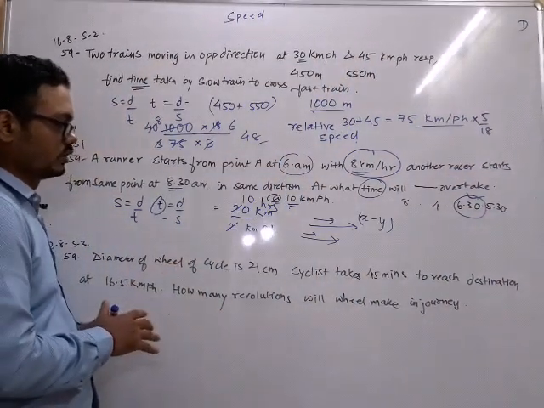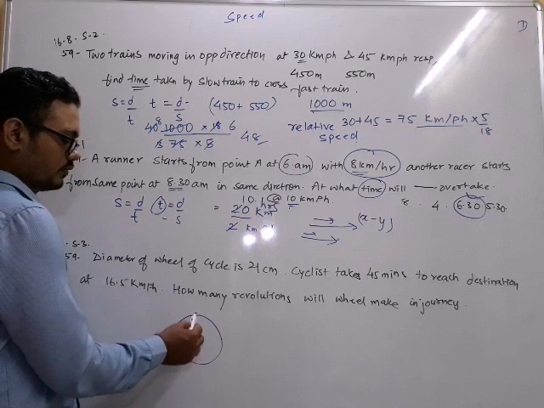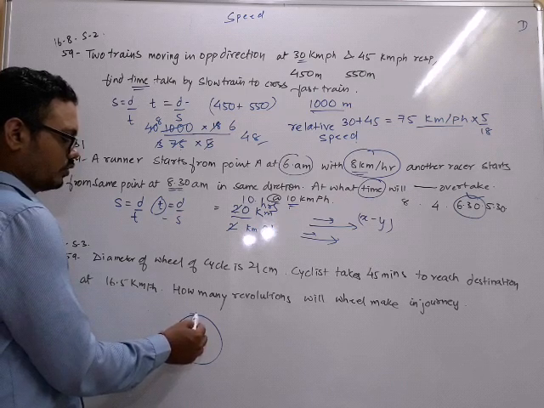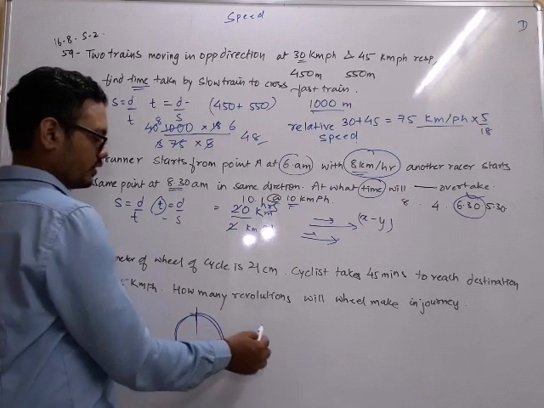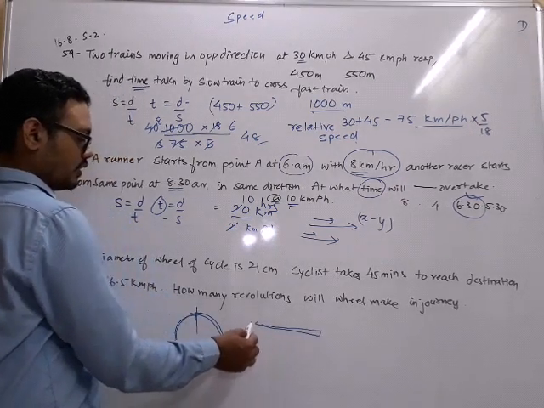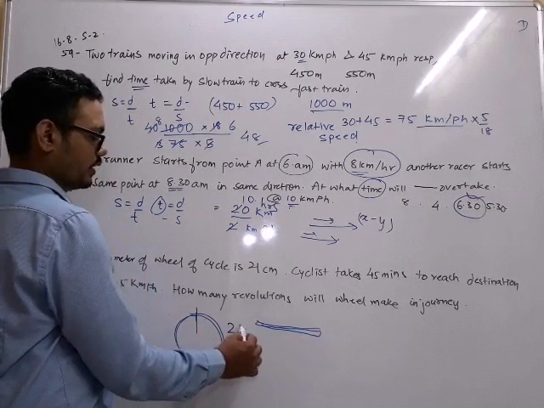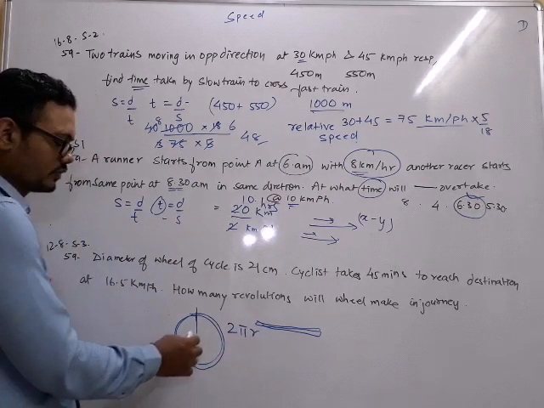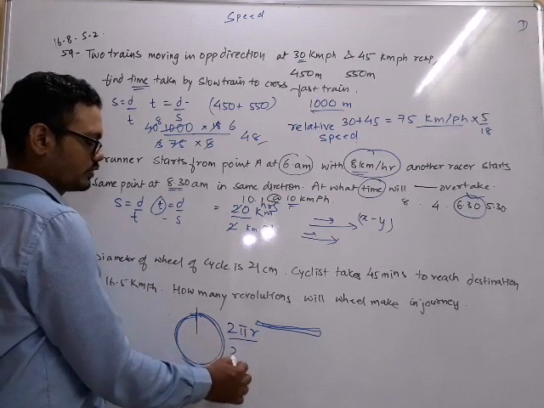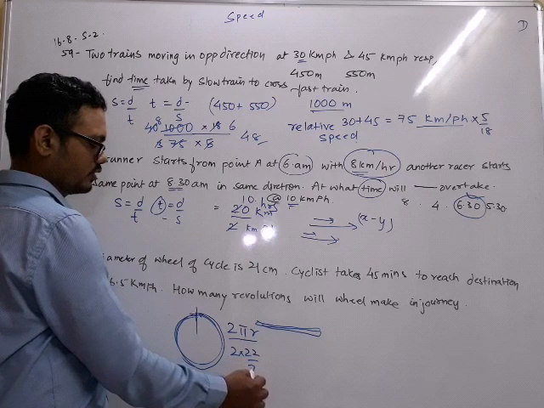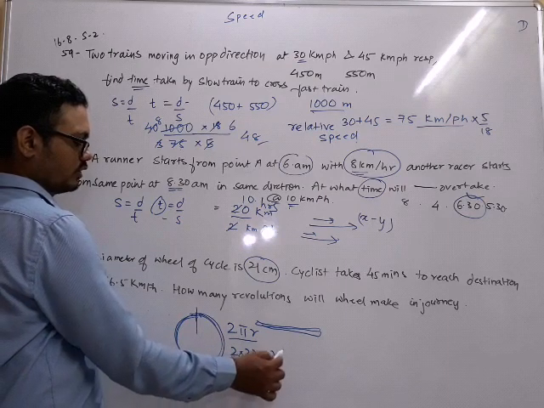First of all, you should know that one revolution is completed. This distance, if we cut this wheel and if we make it straight, the rubber, actual distance will be, this is calculated by 2 pi r. This is known as circumference. So one revolution is 2 pi r. Pi is 22 by 7. 2 into 22 by 7. What is the radius given? 21. So it is nothing else but